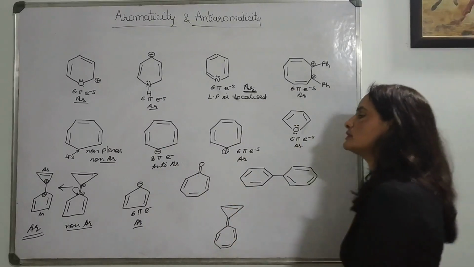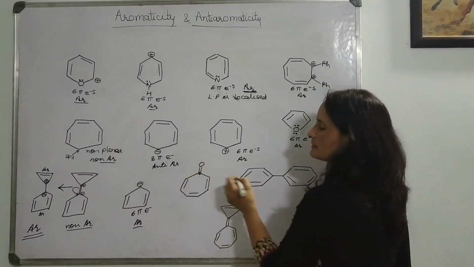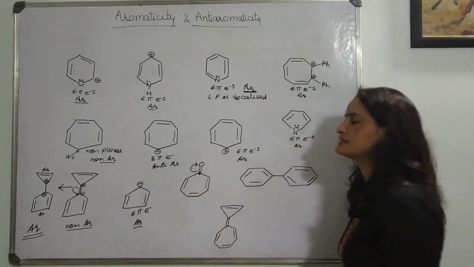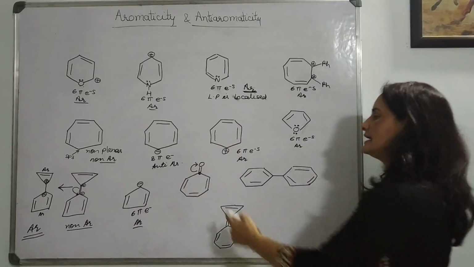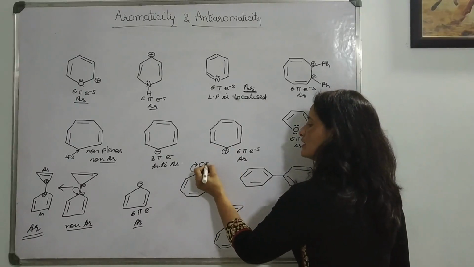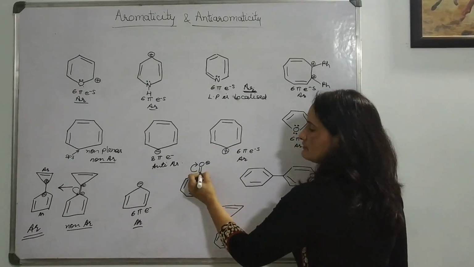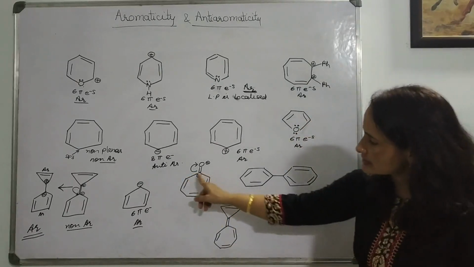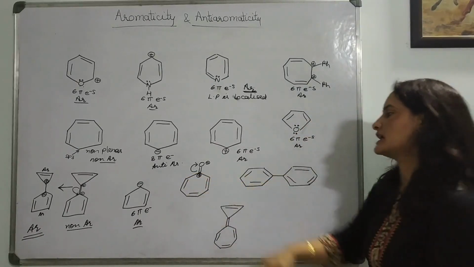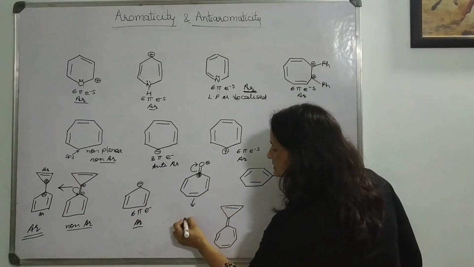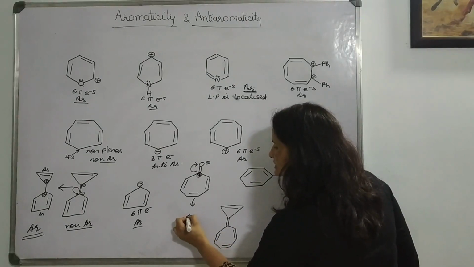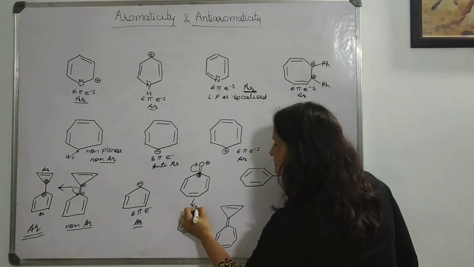But here we don't have a chance. Here is the carbon and here is the oxygen. Oxygen, due to being more electronegative, is definitely going to take this. And after gaining this pi electron, oxygen will become negative and that carbon will become positively charged. Now check this ring with this positive charge. Now your structure is something like this, O negative.